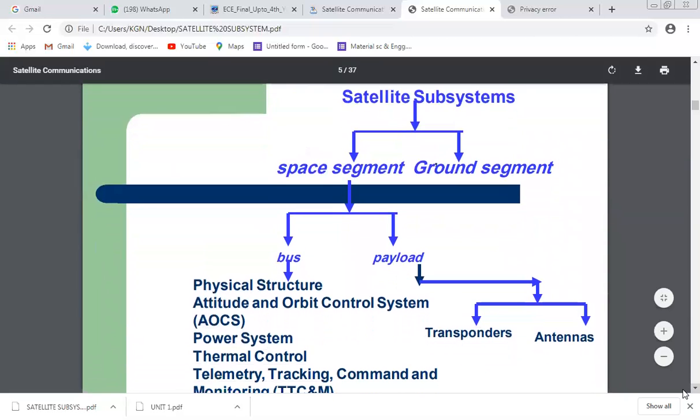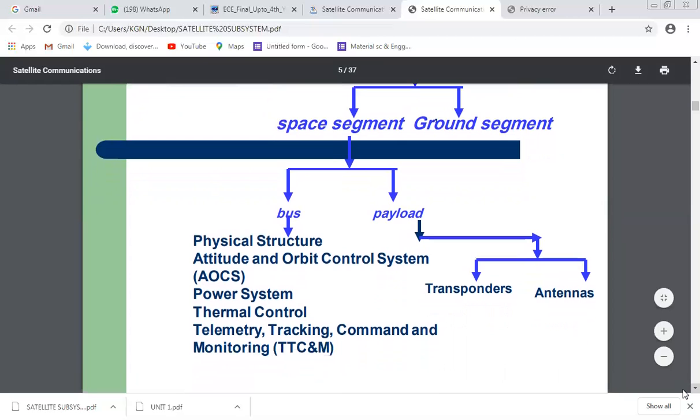So we can divide the satellite subsystem into two segments. One is the space segment, another is the ground segment. Here we mainly focus on the space segment. In the space segment, the satellite is divided into two main areas. One is the bus, another is the payload.